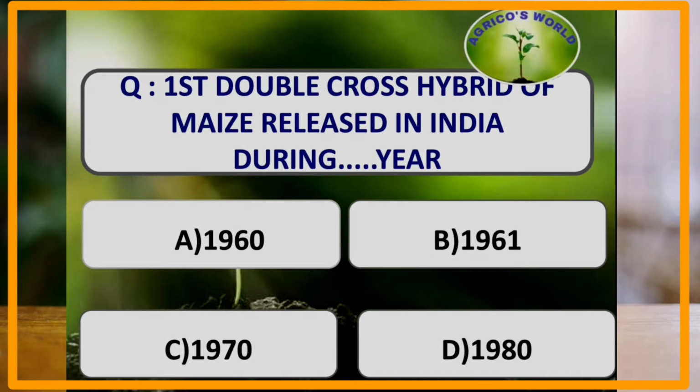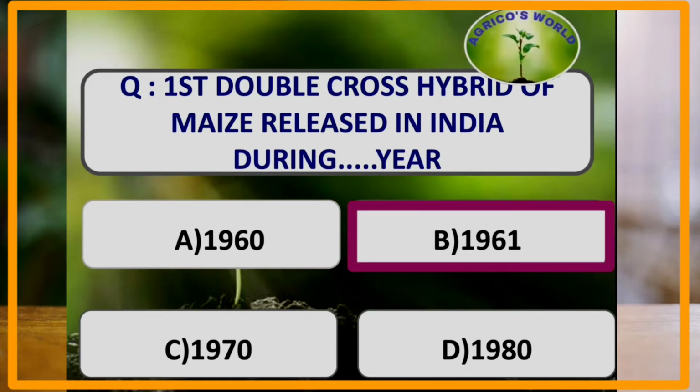First double cross hybrid of maize was released in which year? Jones has proposed the double cross technique of hybrid seed production in maize, and the double cross hybrids were released in India in the year 1961, and 4 hybrids were released at that time. Those are Ganga 1, Ganga 101, Deccan and Ranjit.